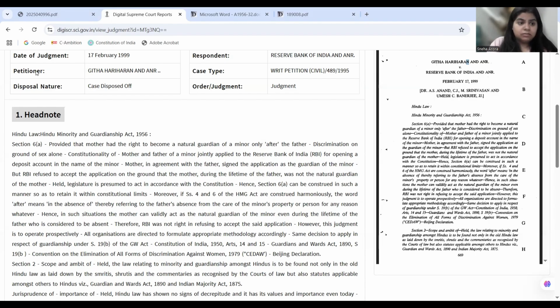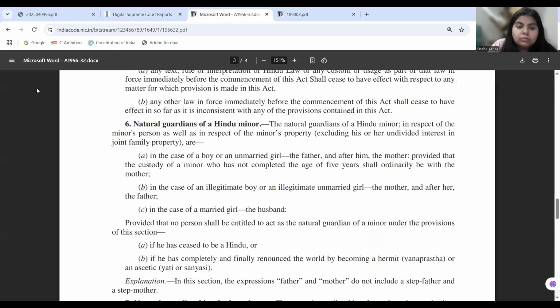RBI is contending that according to section 6 of the Hindu Minority and Guardianship Act, the term 'after' means that once the father is no more, only then the mother will operate as natural guardian of the child. So the court in this case is interpreting the term 'father and after him the mother' and is giving a new meaning to this definition.